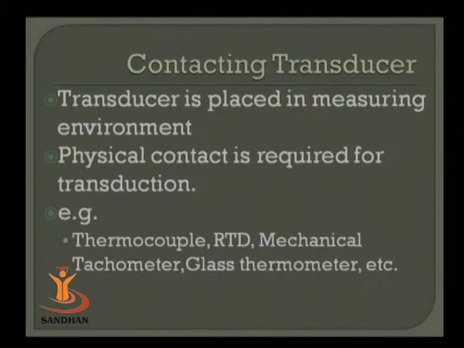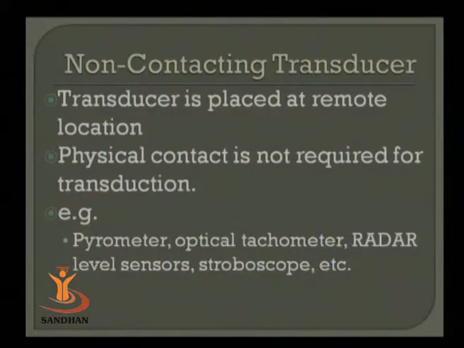Another possible example of avoiding contacting type of transducer is a hazardous or corrosive environment. Some transducers cannot be placed in a corrosive environment where there are chances of getting corroded. Another environment is an inflammable one, where you cannot expose electrical connections. In such places it is always advisable to avoid physical contact. So in that condition, one can go for non-contacting type of transducers.